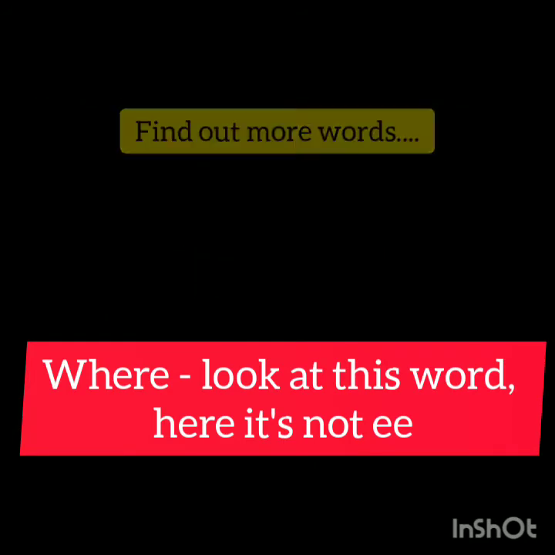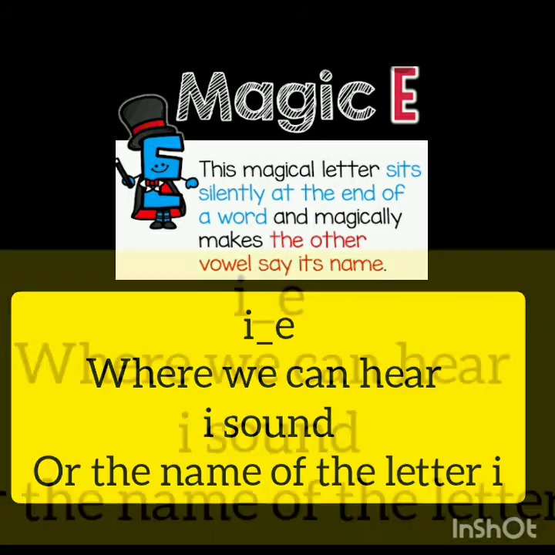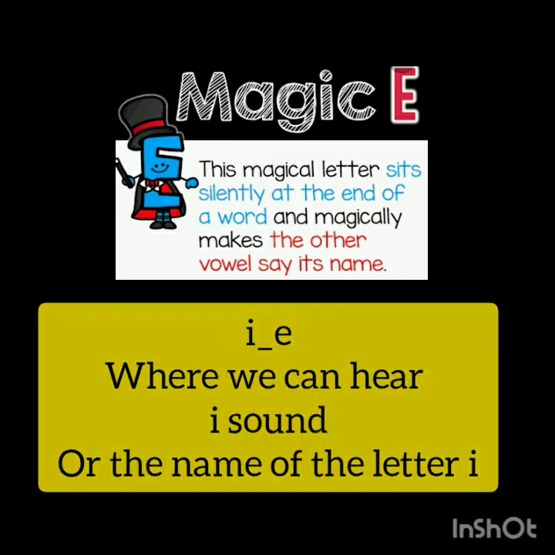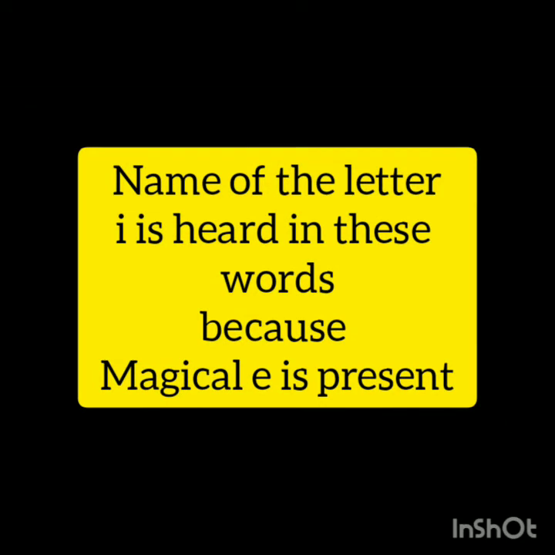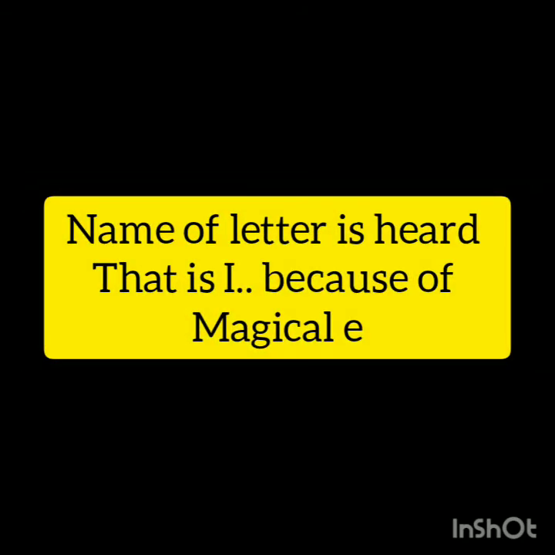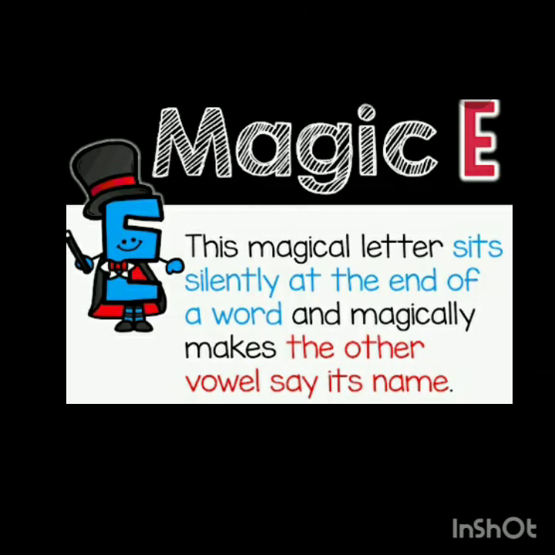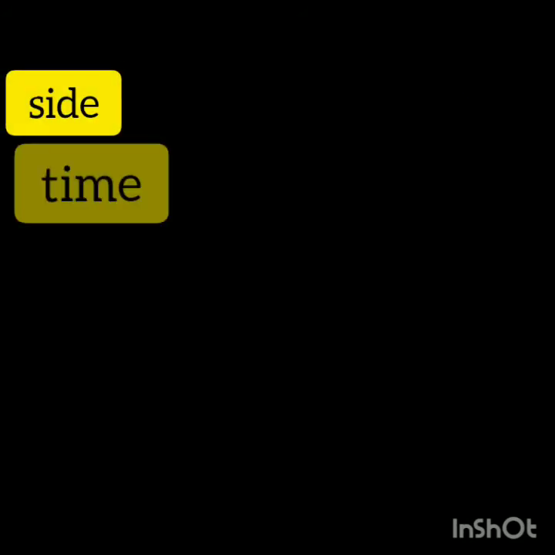Moving on to the next sound, that is I. The name of the letter I is I, where we have magical E, and because of that we can hear I. That is, the name of letter I is I, not the sound. Actually, everybody knows that the sound of letter I is i, as in India or in ink. But the name of letter I is I. Because of magical E, we can hear the name of letter I, as in side, time, kite, knife, mice, slide, pipe, smile, and so many are there.